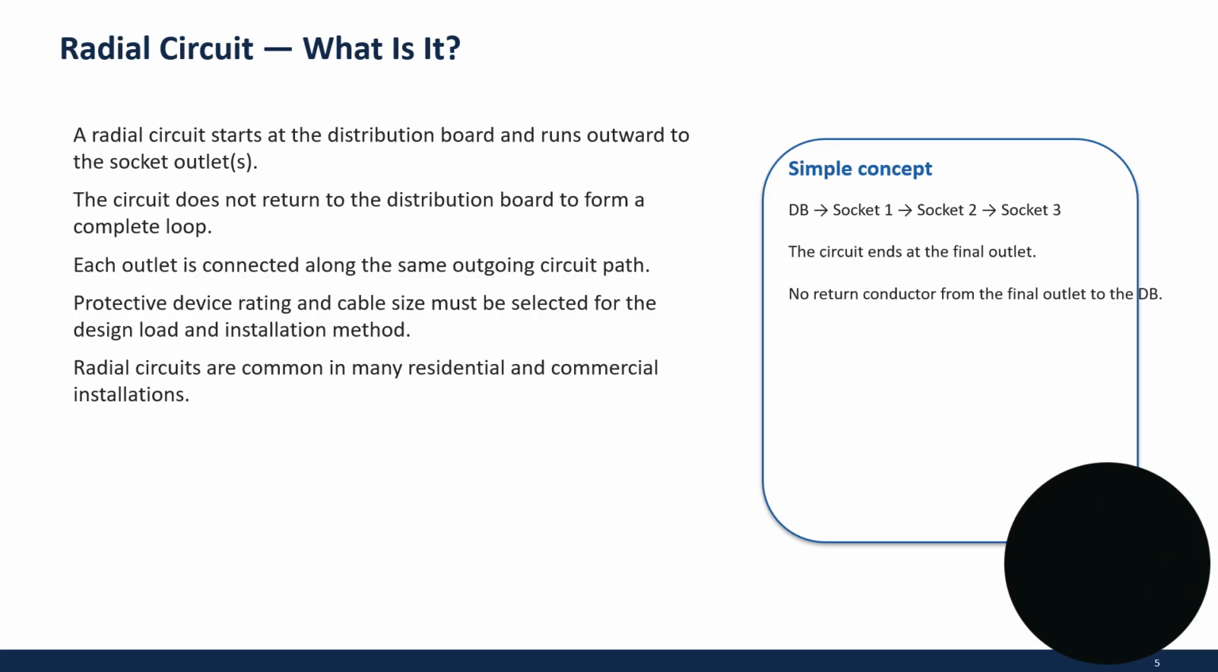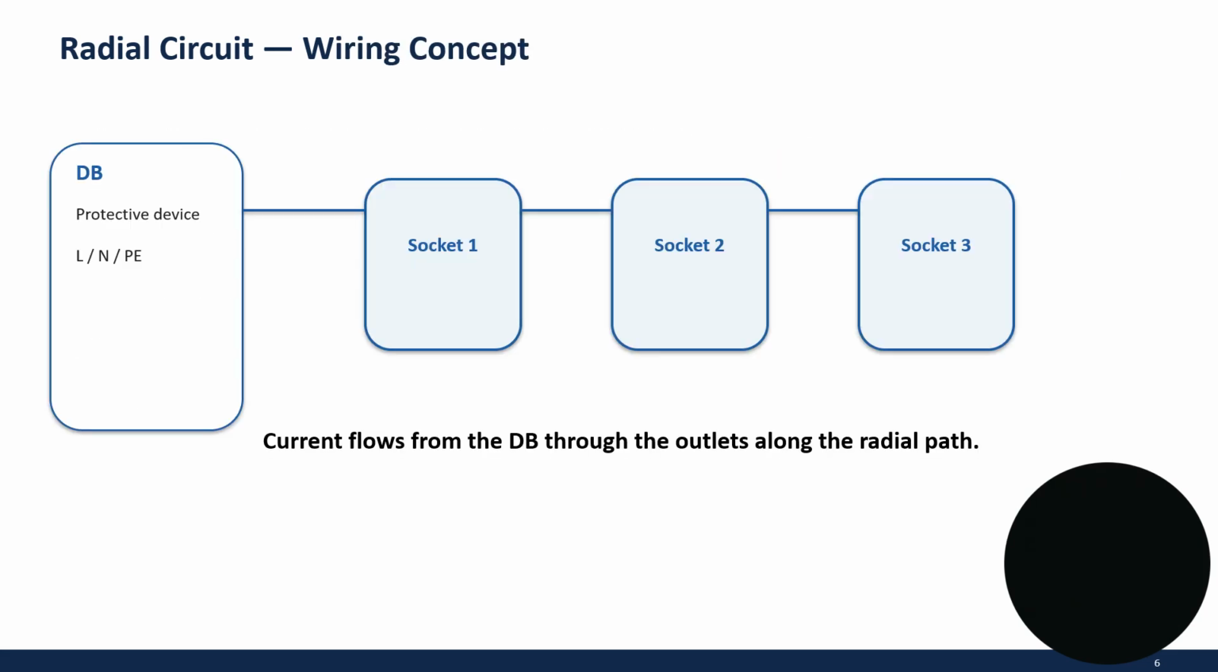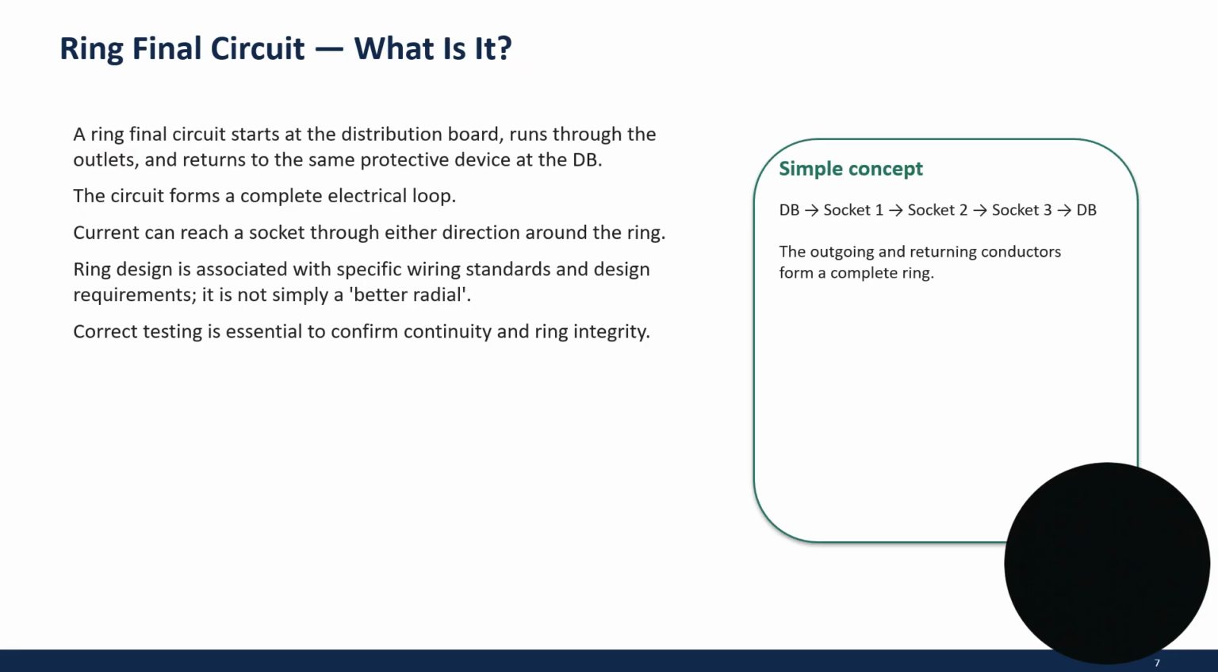Simple concept: DB, socket 1, socket 2, socket 3. The circuit ends at the final outlet. There is no return conductor from the final outlet to the DB. Radial circuit wiring concept: DB, then socket outlet 1, socket outlet 2, socket outlet 3. Current flows from the DB through the outlets along the radial path.